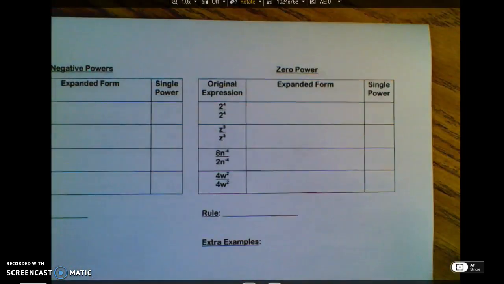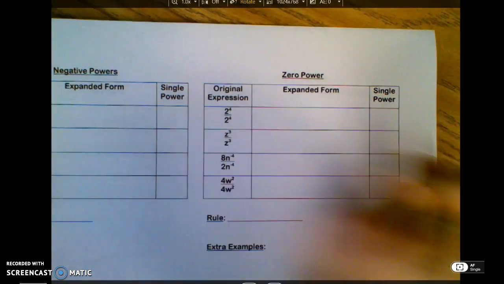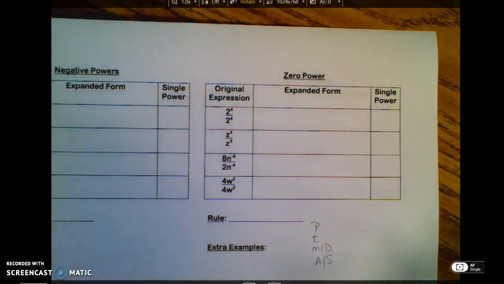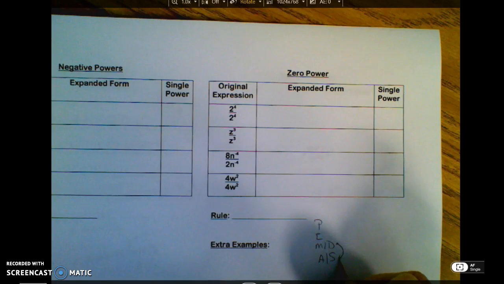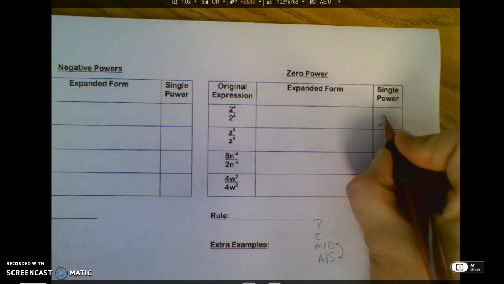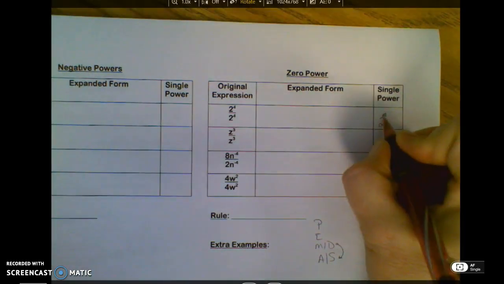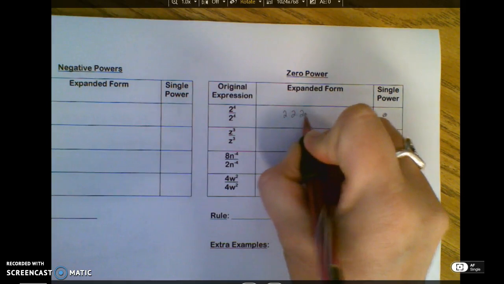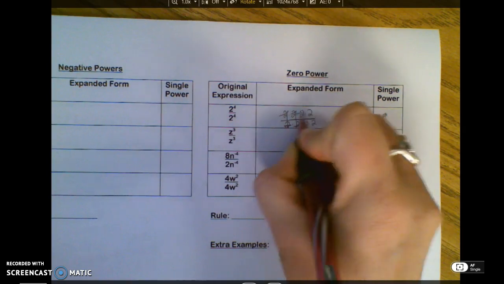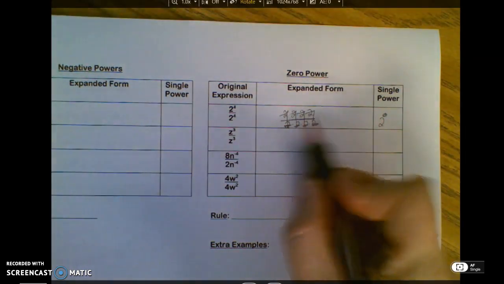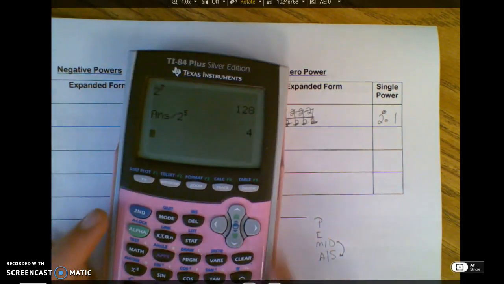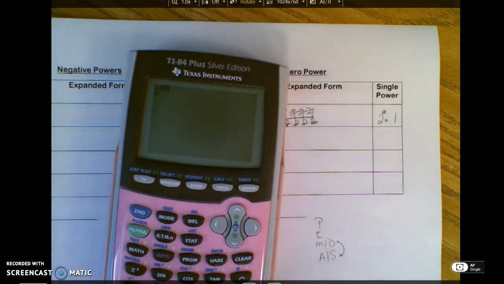What happens? Let's do 0 power first. When I do this, my rule, if I follow this guy, right now I'm dividing. So one less operation is to subtract. Well, 4 minus 4 is 0. So let's see what happens. 1, 2, 3, 4, 2. Notice 1, 1, 1, 1. Well, all those ones, when I multiply them, are 1. I will prove to you, the calculator will tell you, 2 raised to the 0 power is 1.